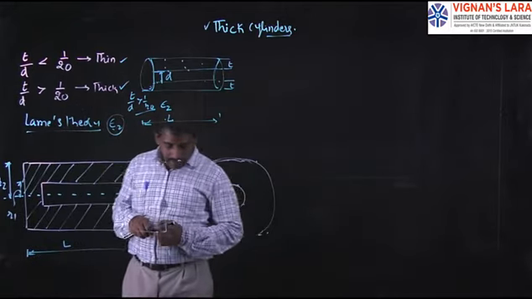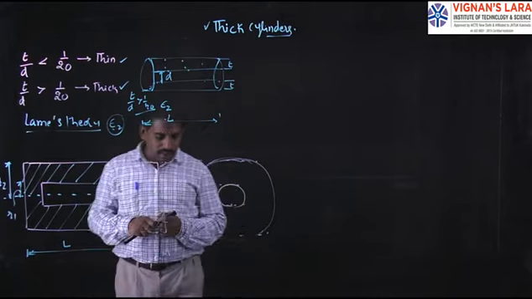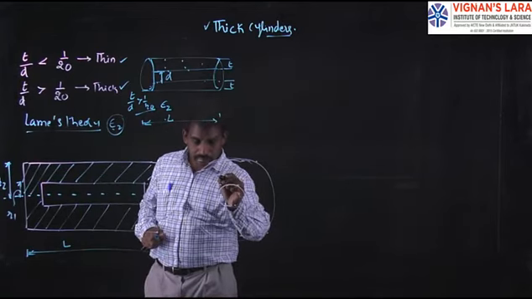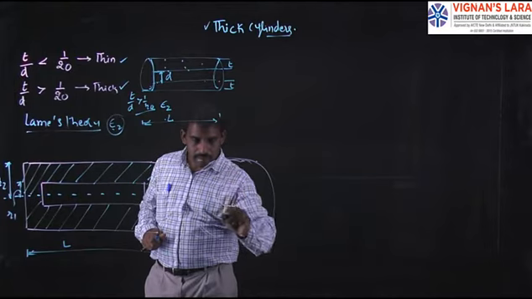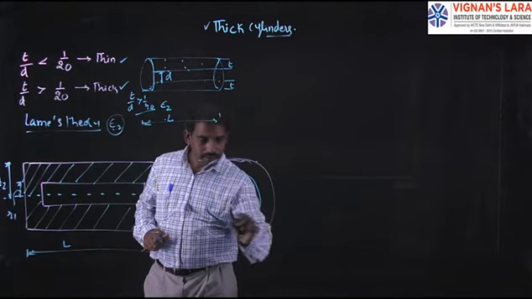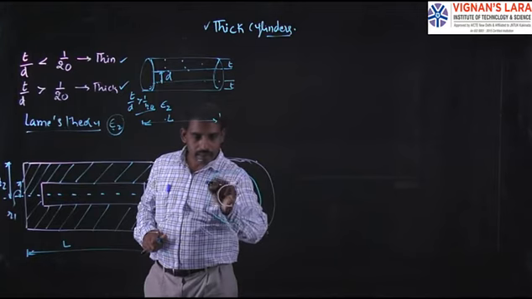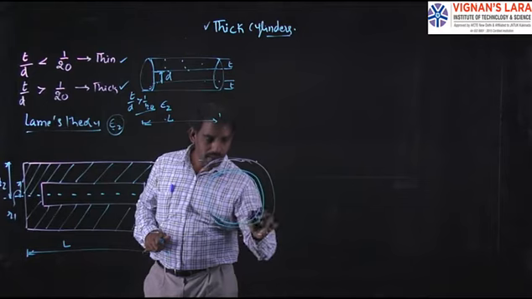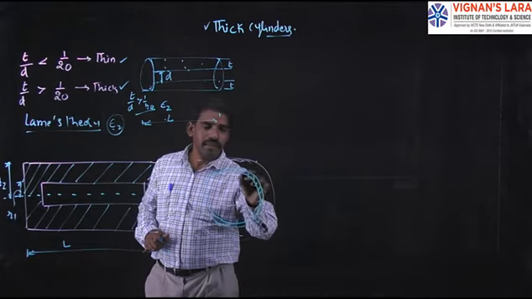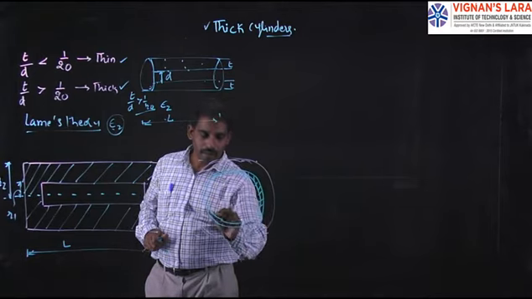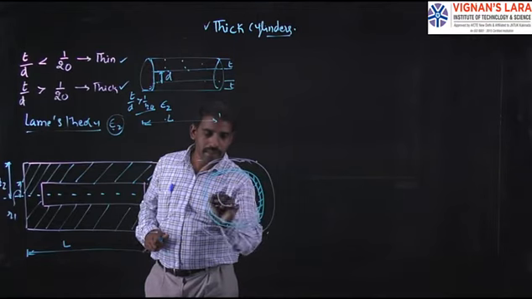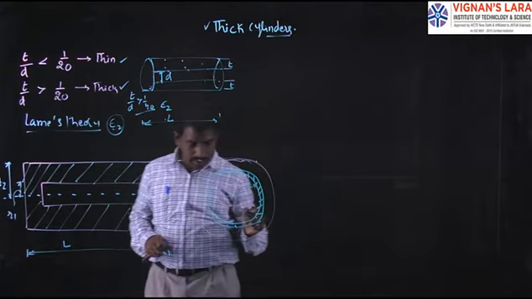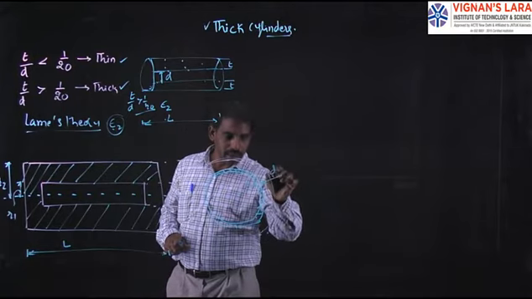Let us consider an elemental ring of the cylinder. This is the elemental ring, represented with radius small x and thickness dx.